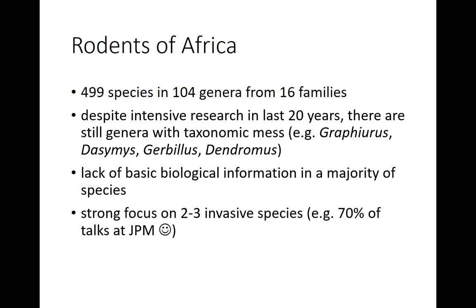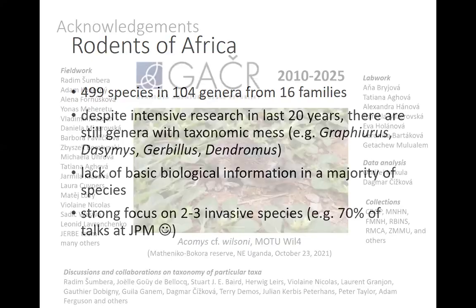If we have a meeting on African rodents, and it's not only here, but also at the African Small Mammal Symposium, more than half of the talks about African rodents are on house mouse and black rat, which is understandable because they are really making problems for humans, and it's probably a bit easier to get money for research on black rats than Dendromus. But it's just how the information on African rodents is biased.